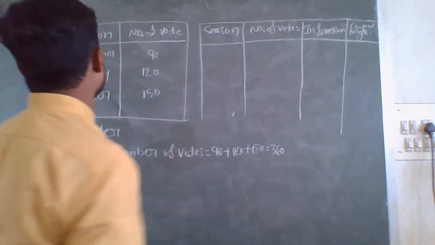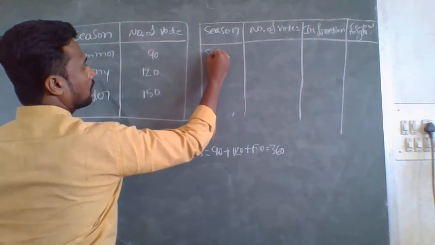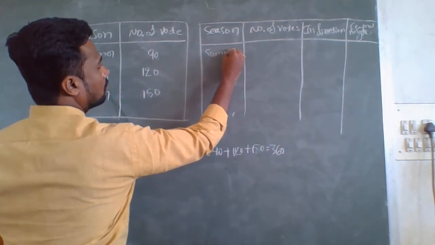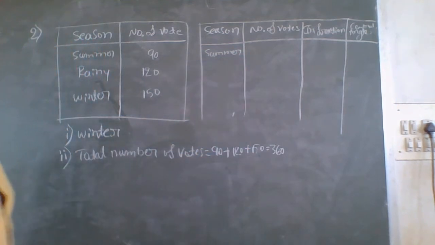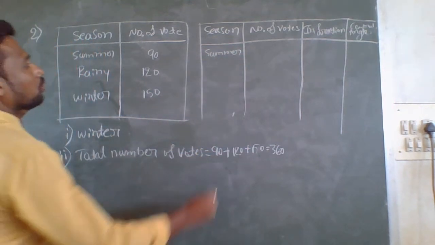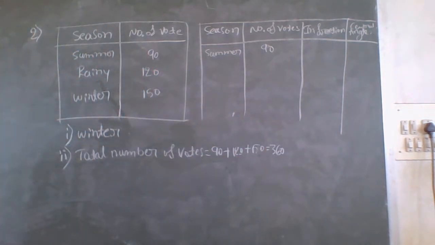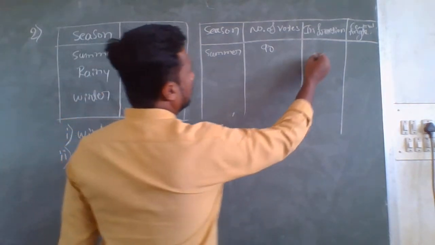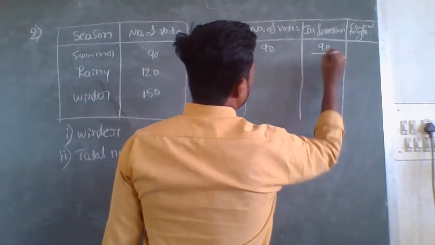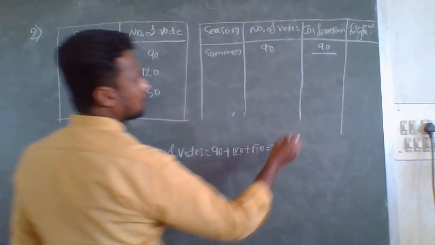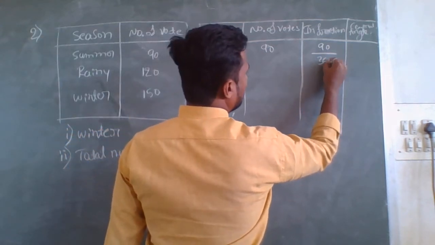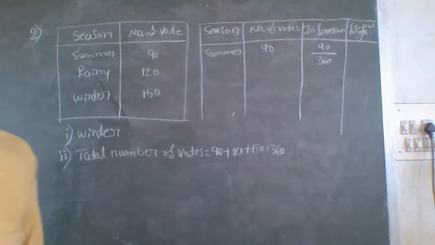Now the season is summer and the number of votes is 90. So in the fraction column, the number of votes is 90 and the total number of votes is 360. So 90 by 360, 90 divided by 360.